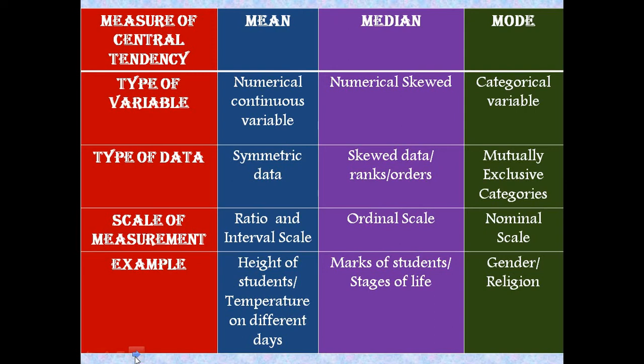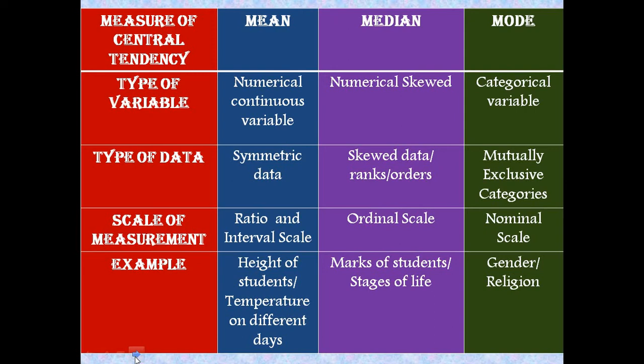Next, median. If our data is numerical skewed, as in the second example, the 6 students who got 4 marks, in that case the data becomes numerical skewed.